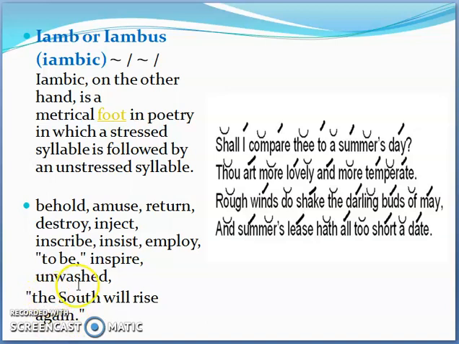The is going to be unstressed, south will be stressed, is going to be unstressed, rise is going to be stressed, and in again, is going to be unstressed, and gain is going to be stressed. So this is called iambic.